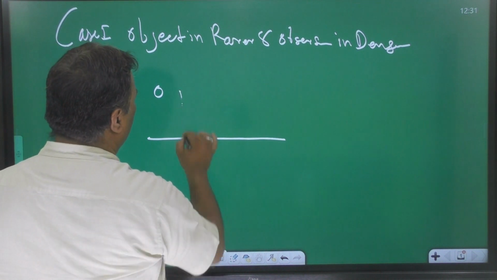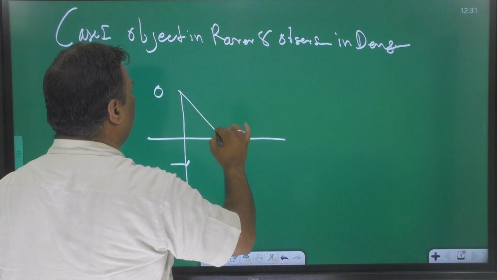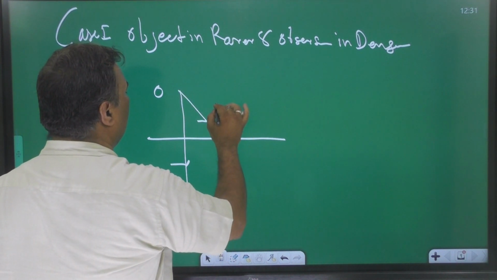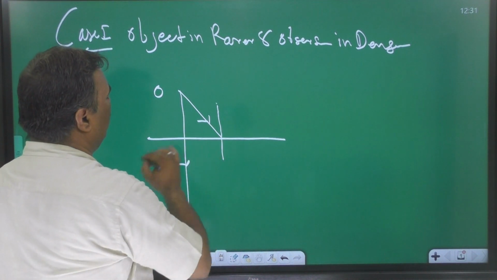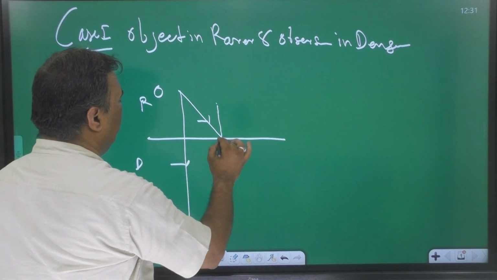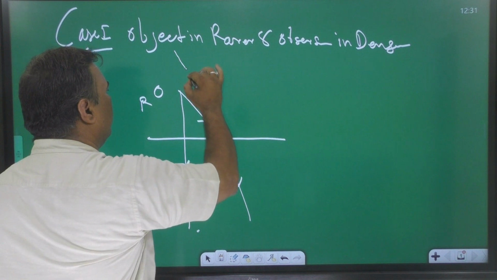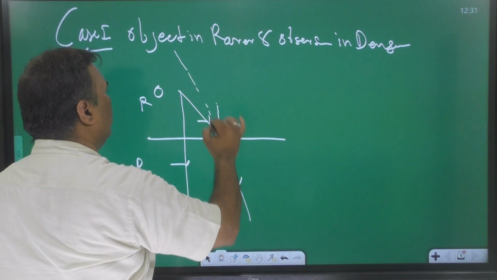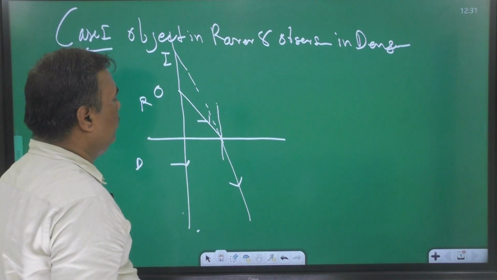One ray is normal to the surface. Second is near to the normal. Draw here the normal. It passes from rarer to denser, so it bends towards the normal. At this point, image will form.